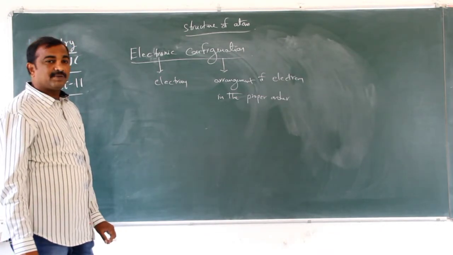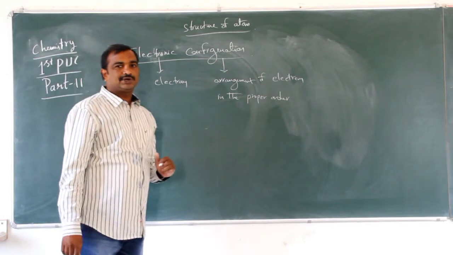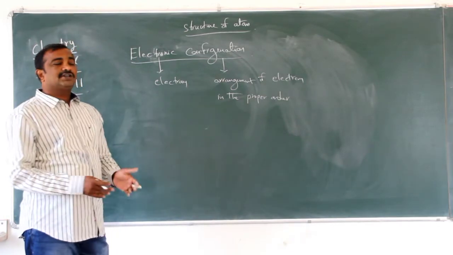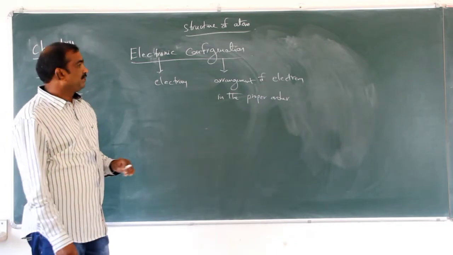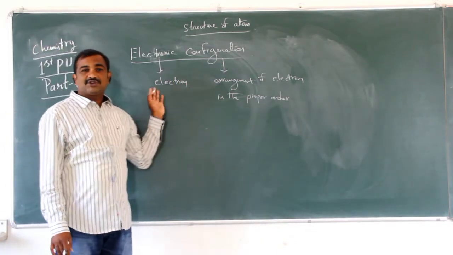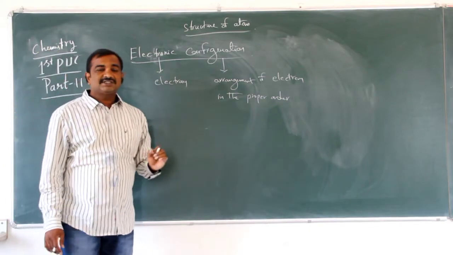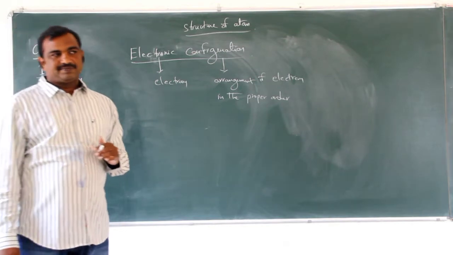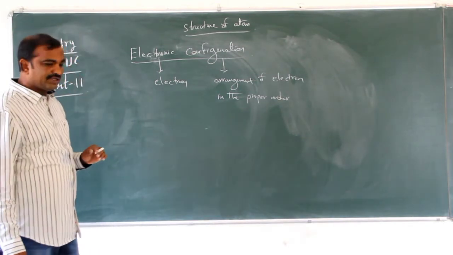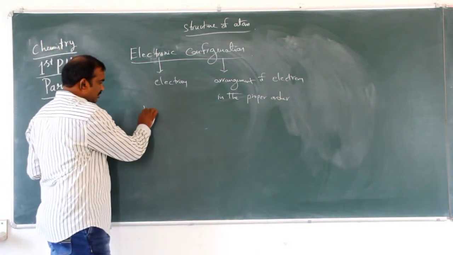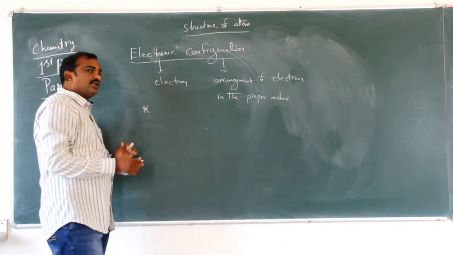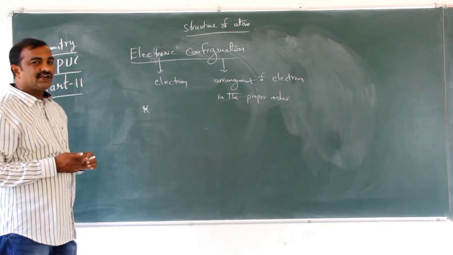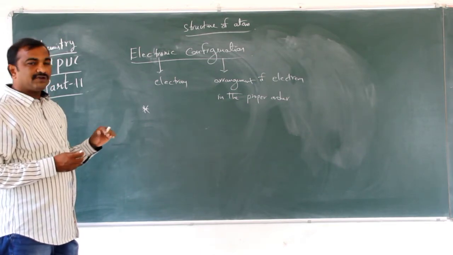Arrangement of electrons in the proper order according to the rules, that is, in the increasing order from lower orbitals to higher orbitals. So if you write the electronic configuration, we have to go in the increasing order. We have to follow the Aufbau principle.